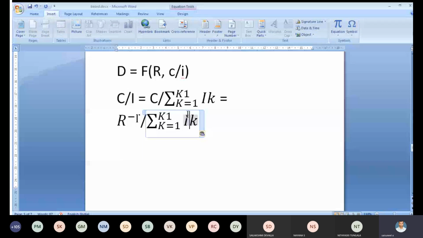No problem. Once we go, the numerator can come into the denominator. Finally, we are getting the formula like this.